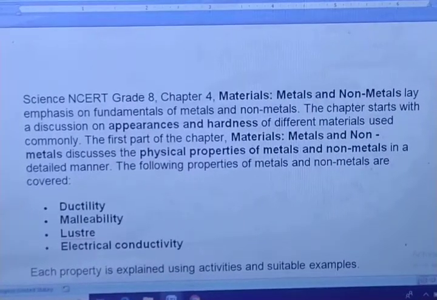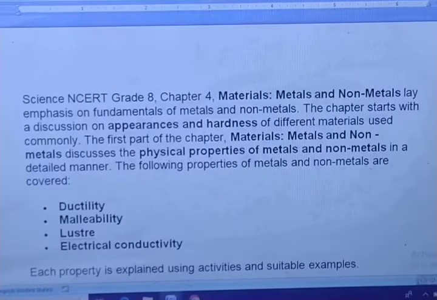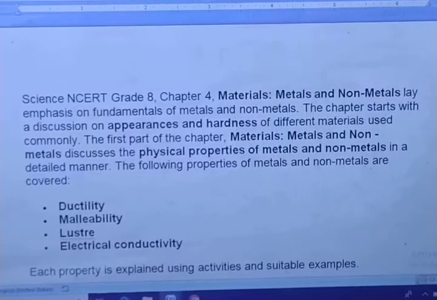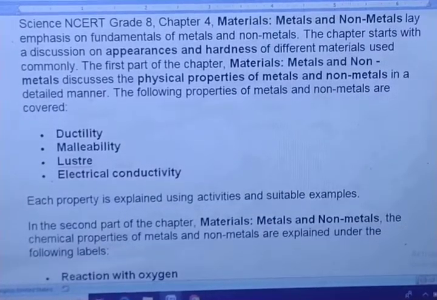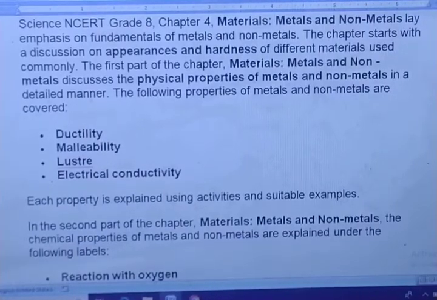Lay emphasis on the fundamentals of metals and non-metals. The chapter starts with a discussion of the appearance and hardness of different materials used commonly. The first part of the chapter discusses the physical properties of metals and non-metals in a detailed manner. The following properties are covered: ductility, malleability, luster, electrical conductivity.